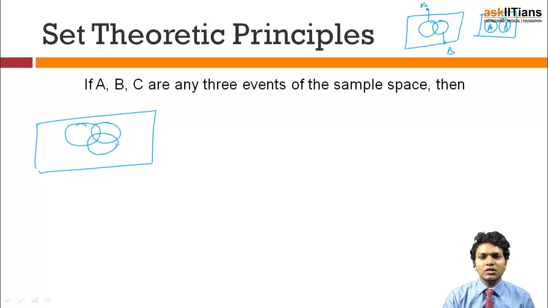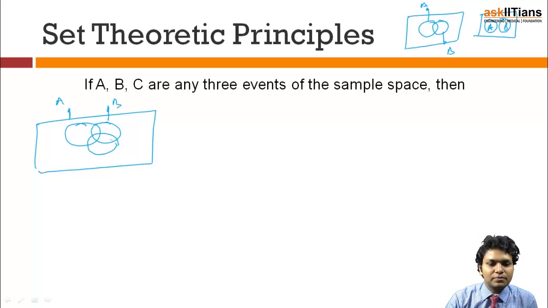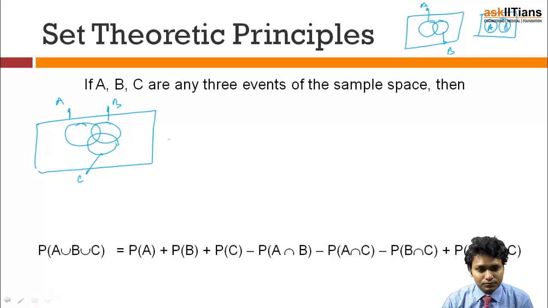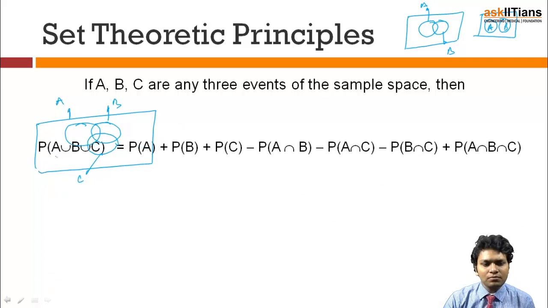So there is a need to understand very carefully what is happening in these cases. So I can call this A, this one B, and this one C. Moving further, I am saying the probability of A union B union C is nothing but probability of A, probability of B, probability of C, adding all of them, subtracting the intersection of two, and then again adding the intersection of three. So let's understand what this is.